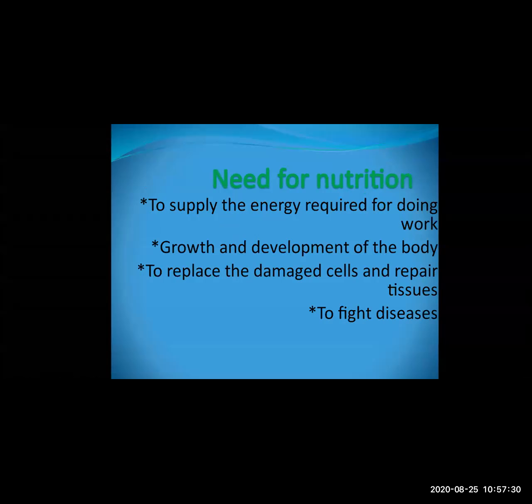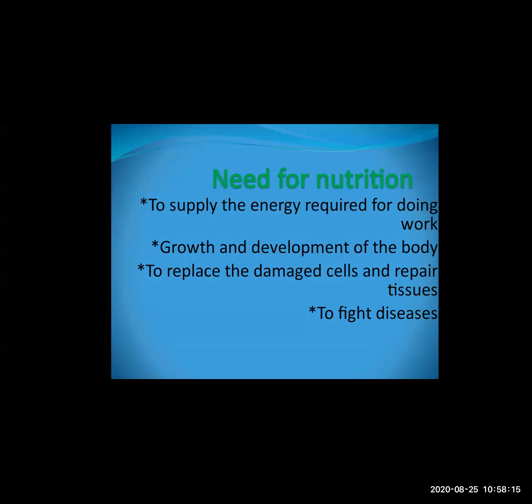Now why is there a need of nutrition? Why should we have full nutrition? Because that supplies energy for us. Our body requires energy to do work. So where do you get that energy from? You get it from food, and from food you get nutrients. What is the second need for nutrition? For growth and development of the body. Our body needs to grow, and whatever development of the body is necessary should take place in our body.